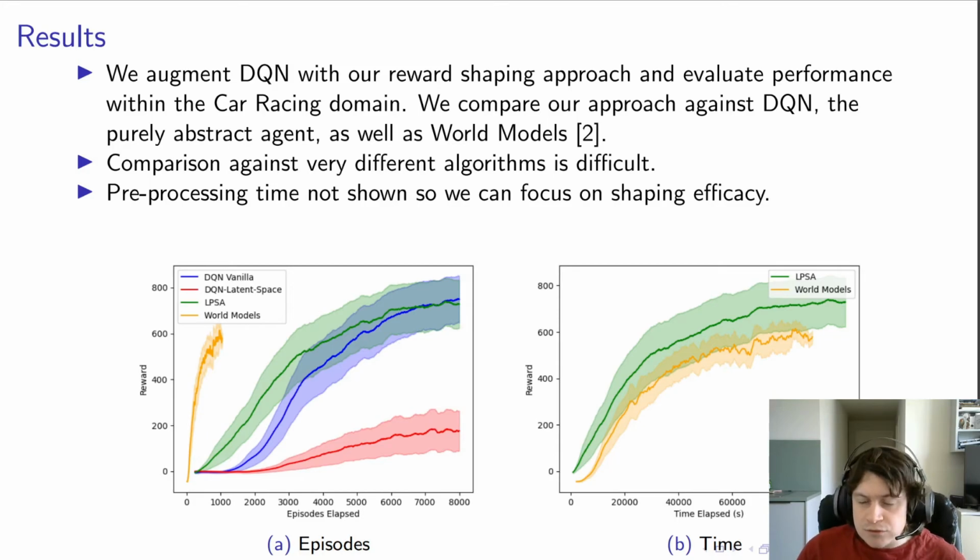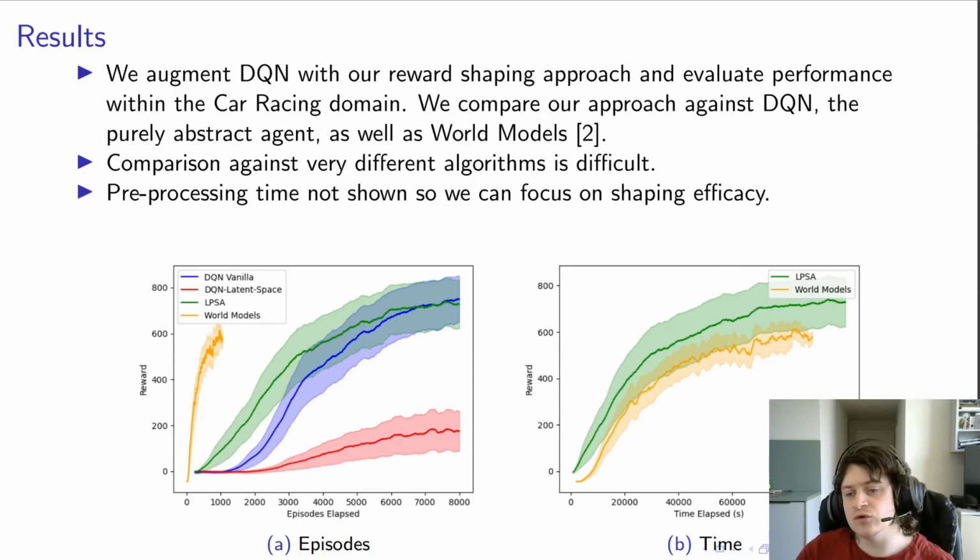We compare our approach against both DQN, the purely abstract agent, as well as world models. As you can see in the results here, our agent, which is in green, is performing, particularly in the early stages, much better than DQN. We also find that comparing against very different algorithms is difficult, as we see when we compare against world models, which performs much better in far fewer episodes.